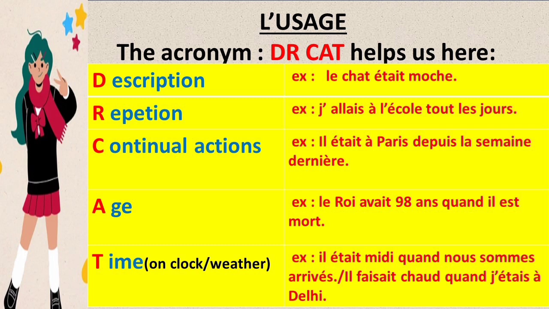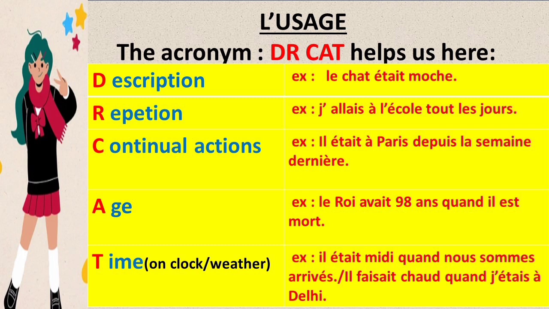A. A stands for age. When we want to tell the past age of something or someone, that time also we use l'imparfait. For example, le roi avait 98 ans quand il est mort. It means the king was 98 years old when he died. So in this sentence we are telling the age of the king, how old he was when he died.